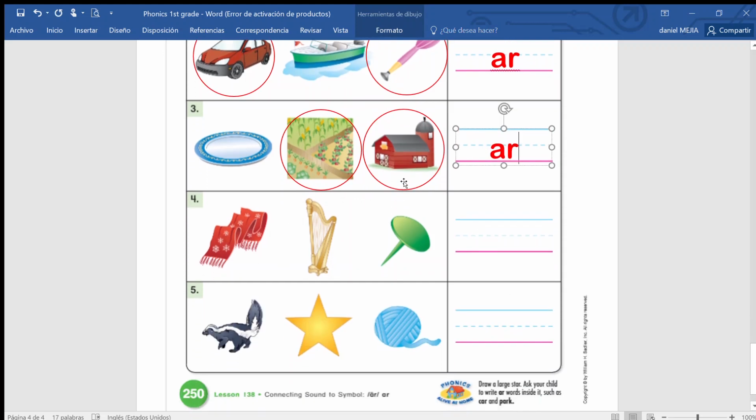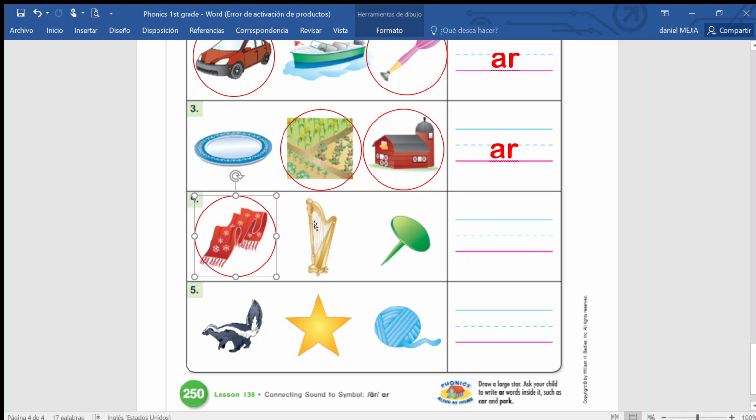Number 4. This you use it for the winter. Okay, you use it in the winter. It is called a scarf. Scarf. Does it have the AR sound? Yes, okay, good. So you're also going to circle it. This, any idea what is this?